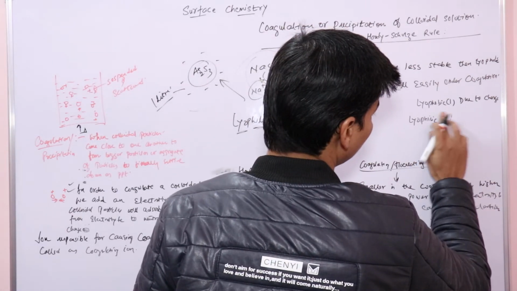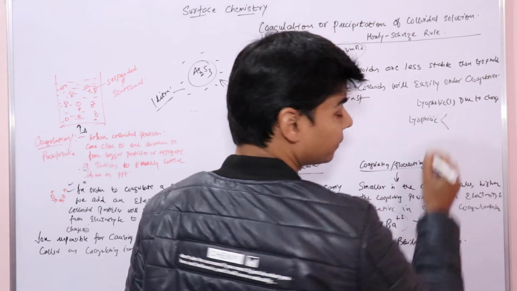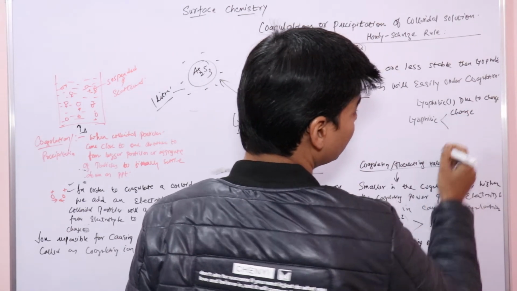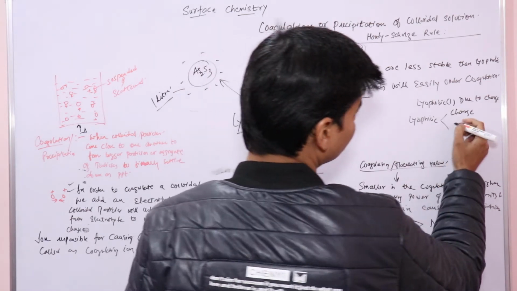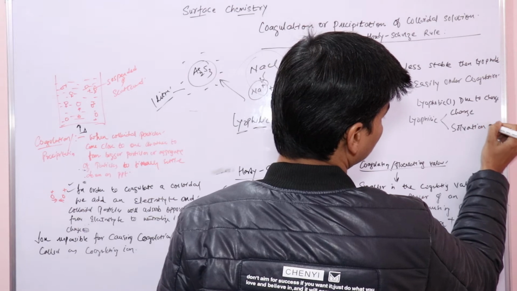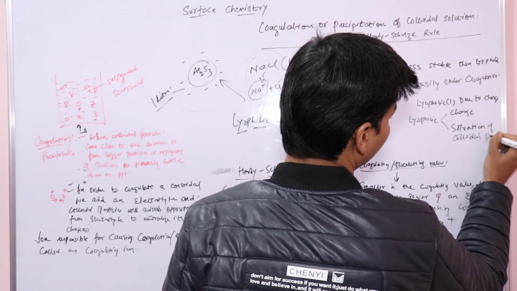The first factor is charge, same as lyophobic. The other is solvation of colloidal particles.